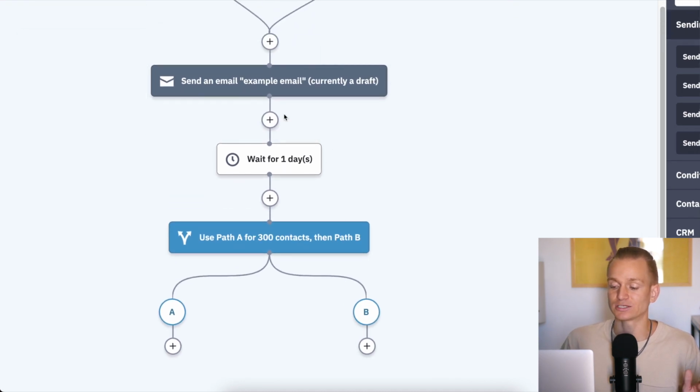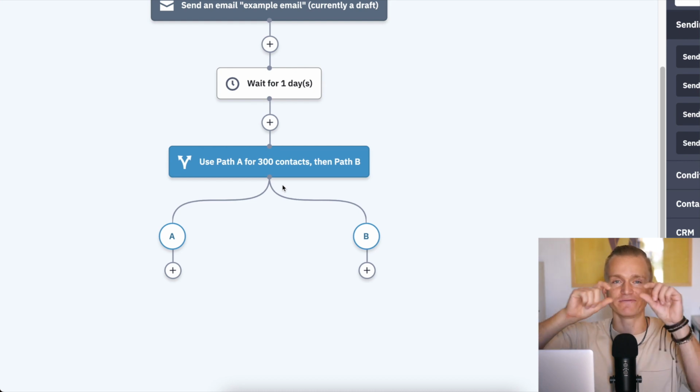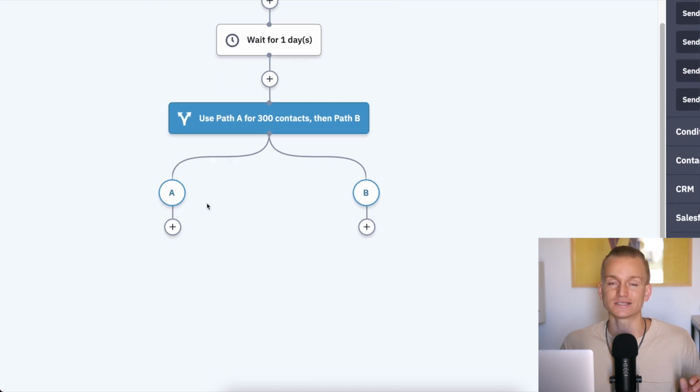Let's say you do, okay, let's wait for 1 day. And then within this workflow of your email marketing, you want to perhaps divide the audience, and you can do it in half. You can actually choose a percentage, however you want to do it. Here, for example, it shows only 300 contacts to go to one path instead of the other. And then I can send out, let's say, one email copy to half of my audience, and another email copy to the other half of my audience within the automations that I have created, and see which one performs better.